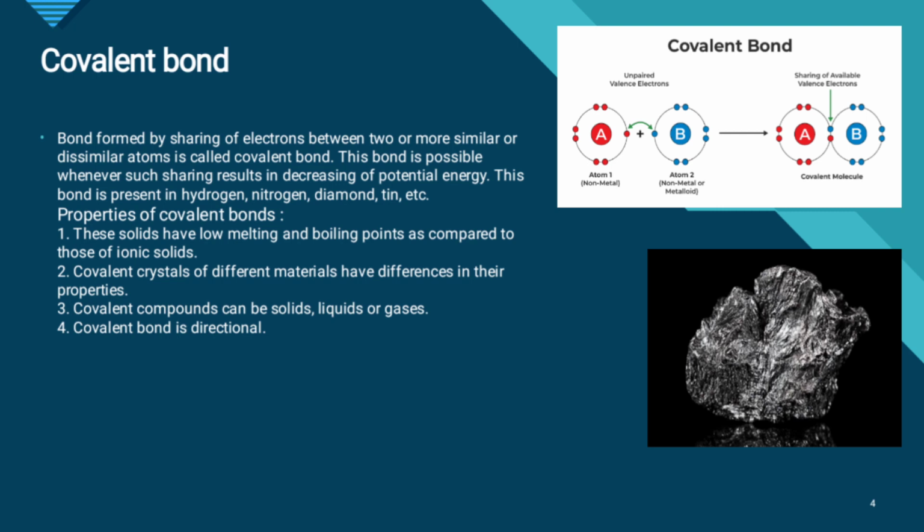Properties of covalent bonds. These solids have low melting and boiling points compared to those of ionic solids. Covalent crystals of different materials have differences in their properties. Covalent compounds can be solids, liquids, or gases. Covalent bond is directional.